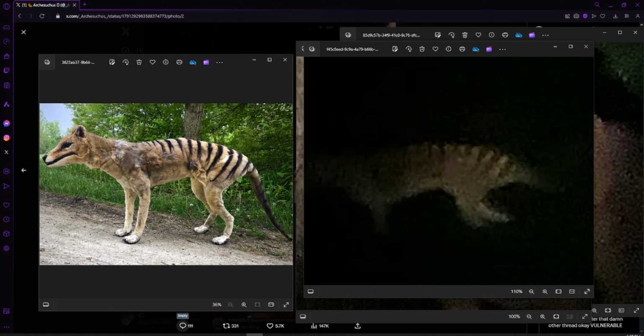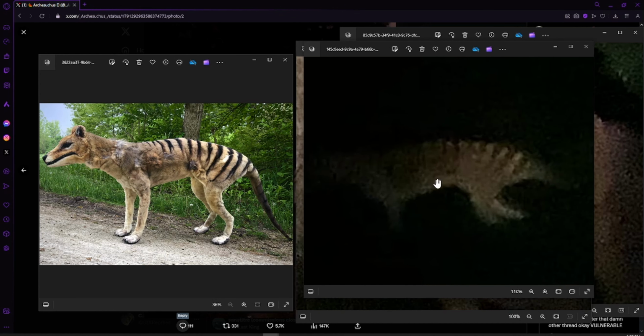Check this comparison out. Here's the model over here. Here's the very grainy one, but you'll notice some similarities. Look at this right here. And then you've got a little dark spot right there. Check that out. There it is. It's like some skin, right? And it kind of goes like that, and then there's that dark spot, and here's that dark spot right there.